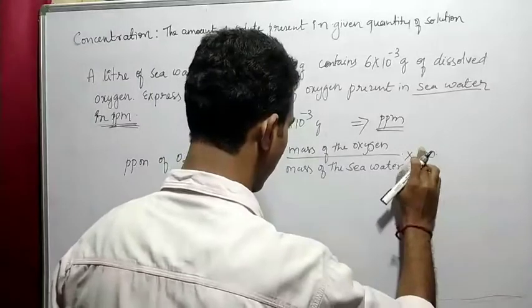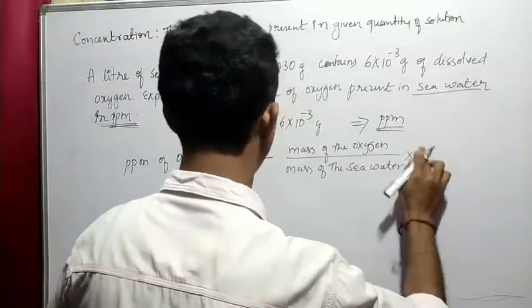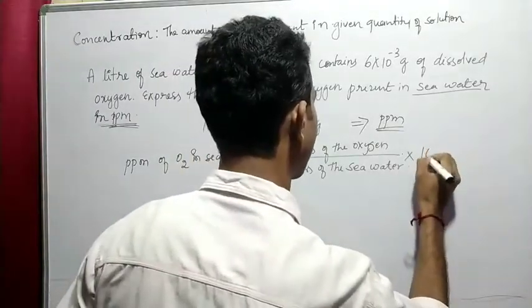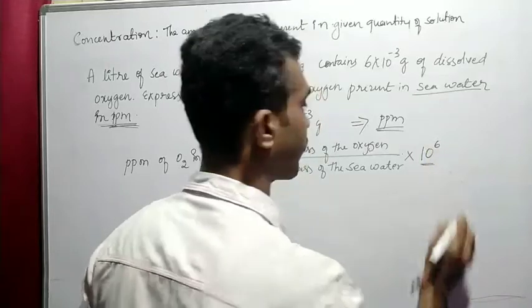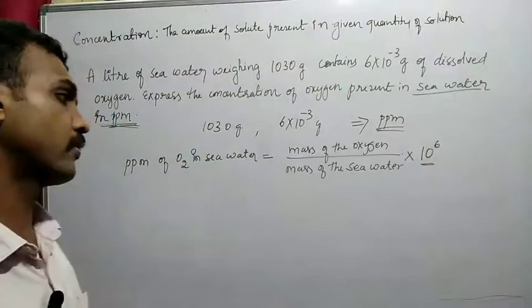Not 100, that is not percentage. So it should be what? Parts per million, hence 10 to the power of what? 6. Very important. So 10 to the power of 6.